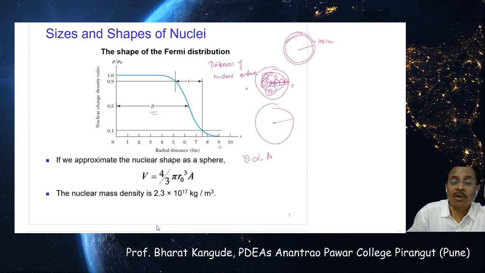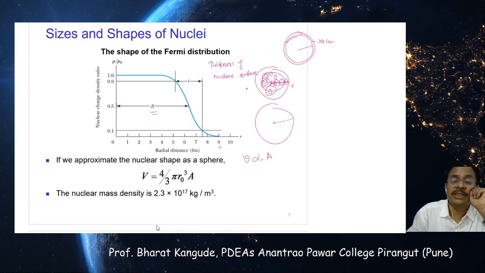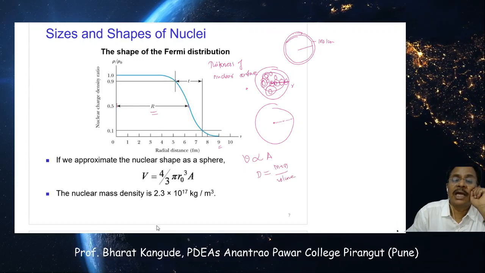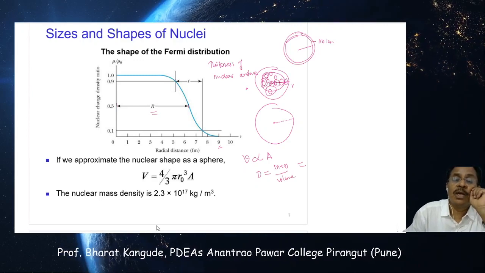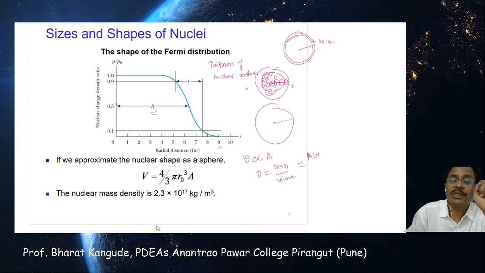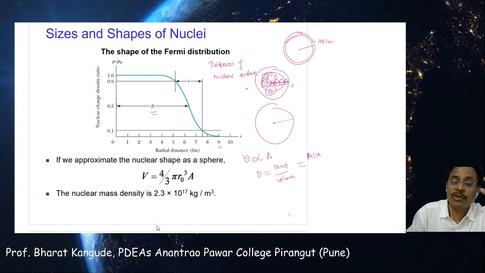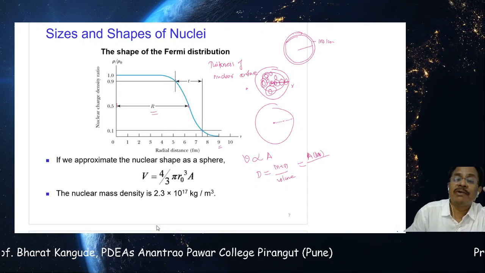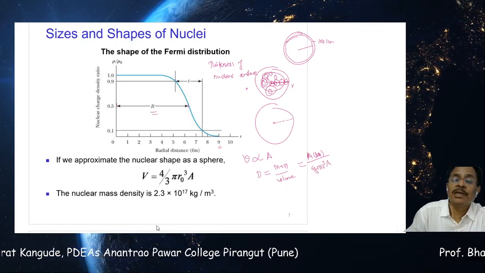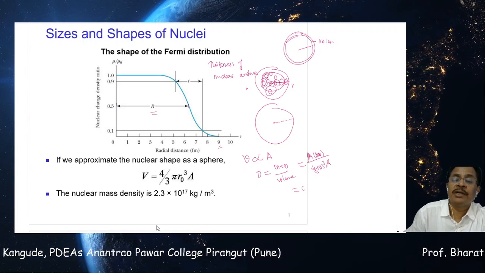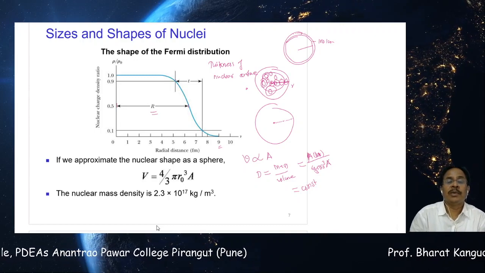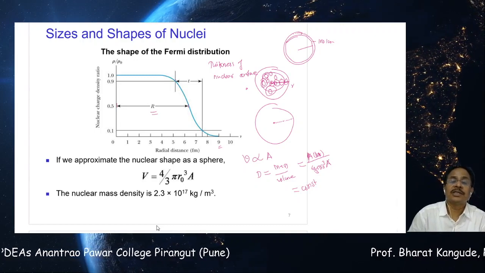This can be understood, and on the basis of that, if I go for measurement of its density, density is given by mass upon volume. Mass is nothing but the number of protons plus neutrons, that is A times the mass of each, in MeV or grams, kilograms, etc. And if it is divided by the volume, 4 by 3 pi r0 cube into capital A, both the A's get cancelled, and whatever we get here is a constant. R0 is known to us, so 4 by 3 pi r0 cube can be calculated, and this constant is nothing but the nuclear density.